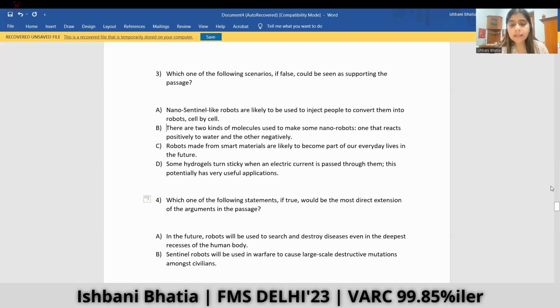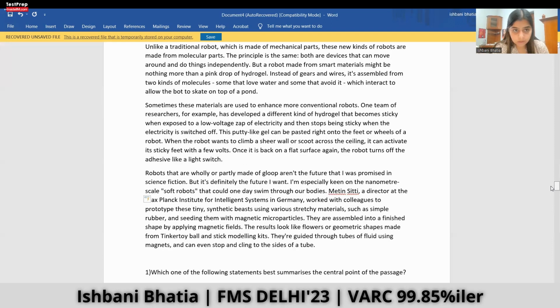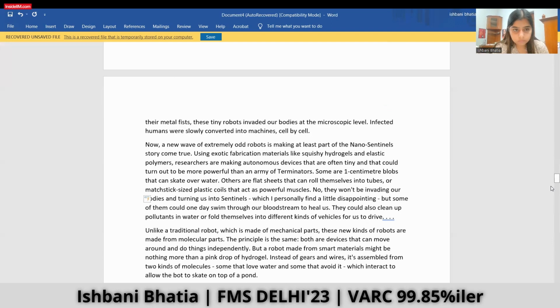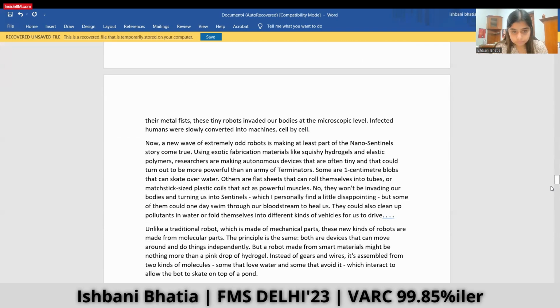Nanosentinel-like robots are likely to be used to inject people to convert them into robots cell by cell. Let's see where the author mentions this. The author here mentions, no, they won't be invading our bodies and turning into sentinels, which I personally find a little disappointing.